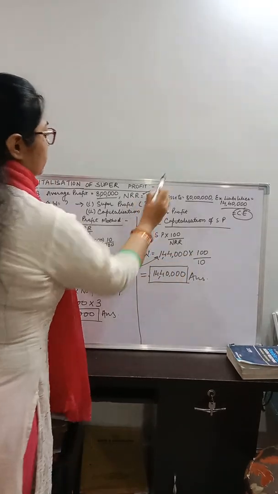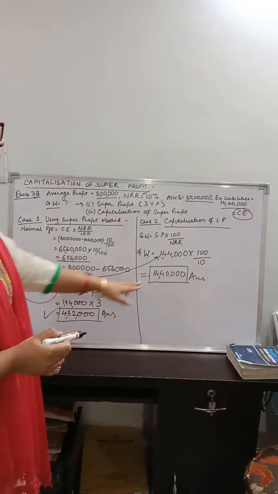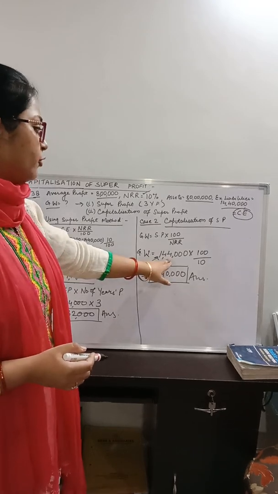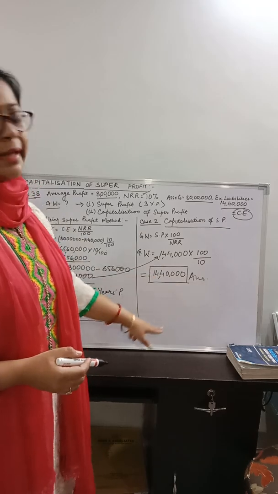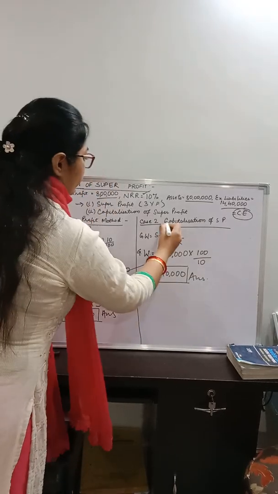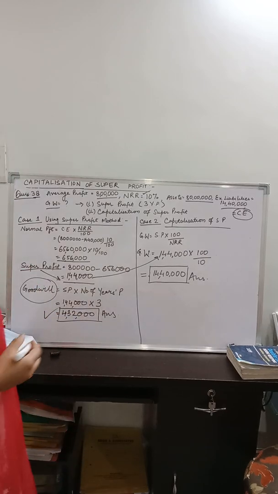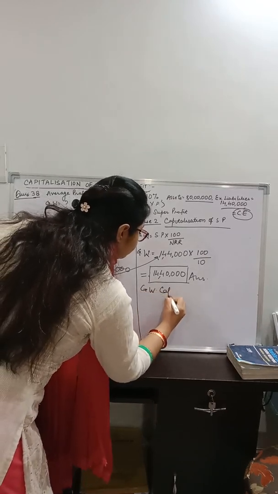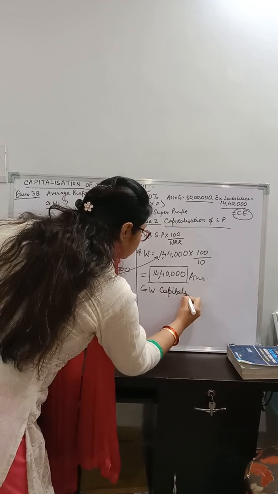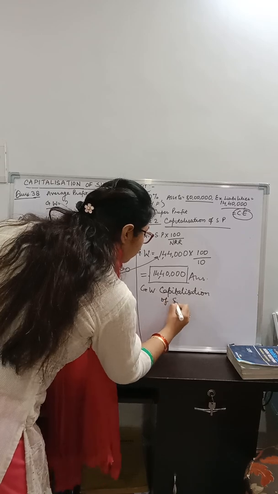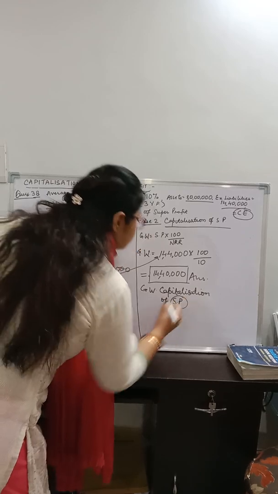The normal rate of return was also given in the question, which brings you rupees 14,40,000. 1,44,000 multiplied by 100 upon 10 will fetch you 14,40,000, which is goodwill on the basis of capitalization of super profit.